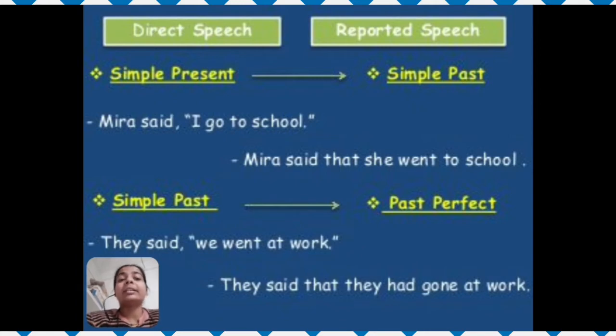Another sentence. They said, "We went to work." Here again the reporting verb said is in past tense. "We went to work" is a simple past tense sentence. So you have to change this sentence into past perfect. They said that they had gone to work. Here went changes into had gone. So a simple present tense statement will change into simple past, and a simple past statement will change into past perfect.